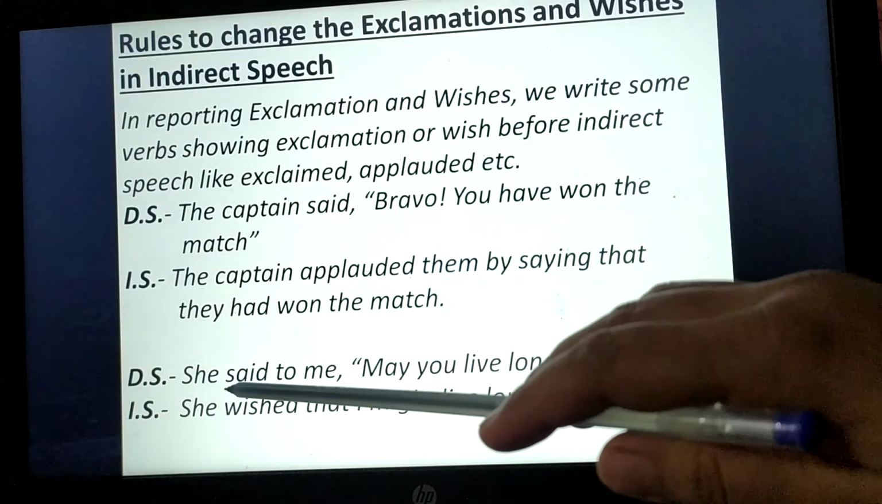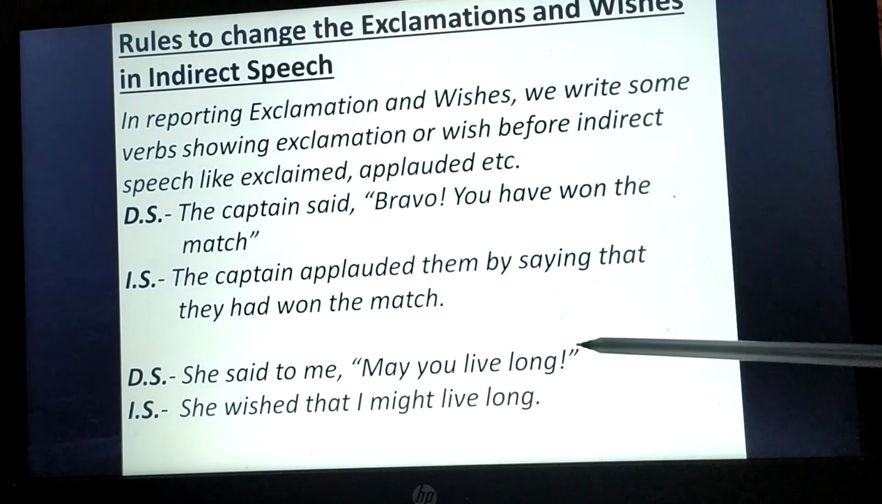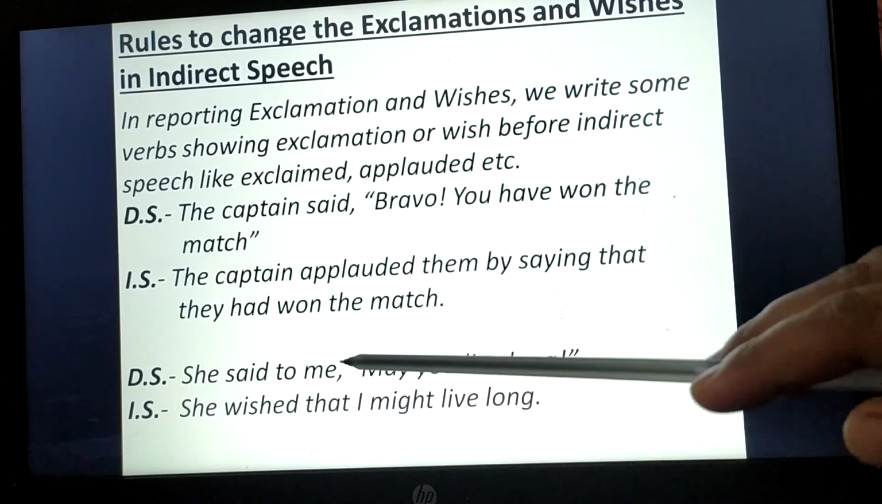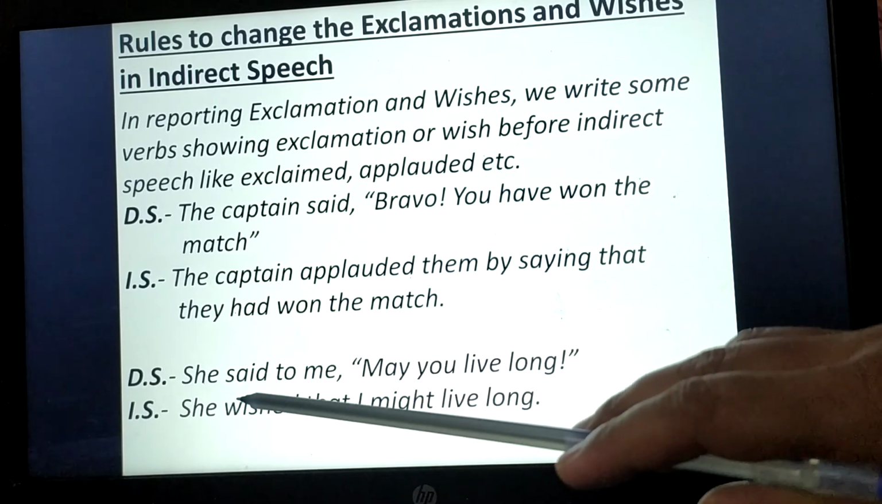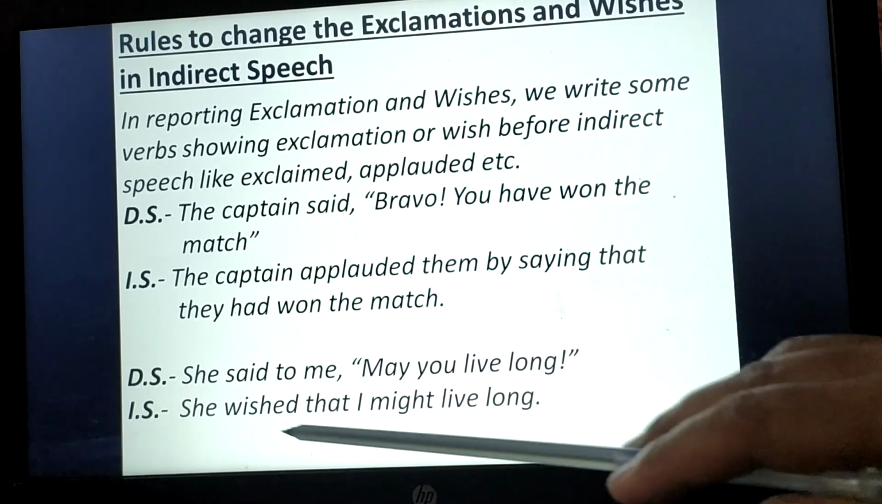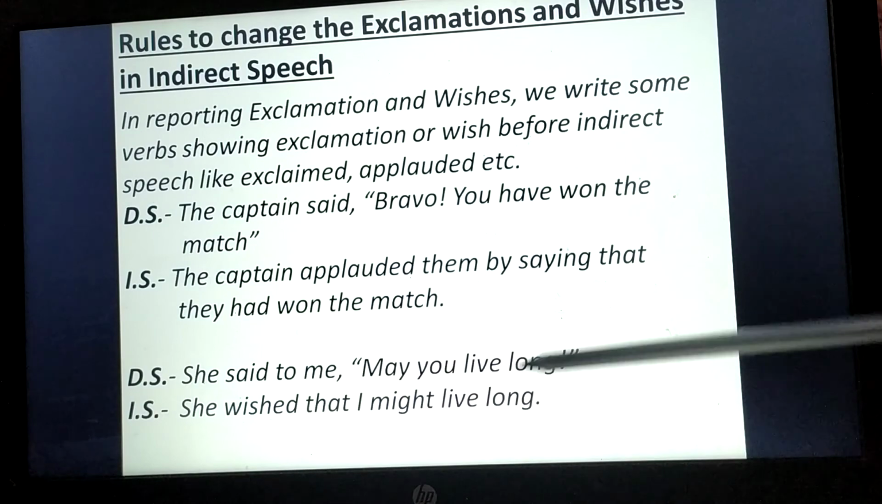Next is, they said to me, "May you live long." Here we can see the wish, right? So while changing it into indirect speech, we will write, they wished that I might live long.